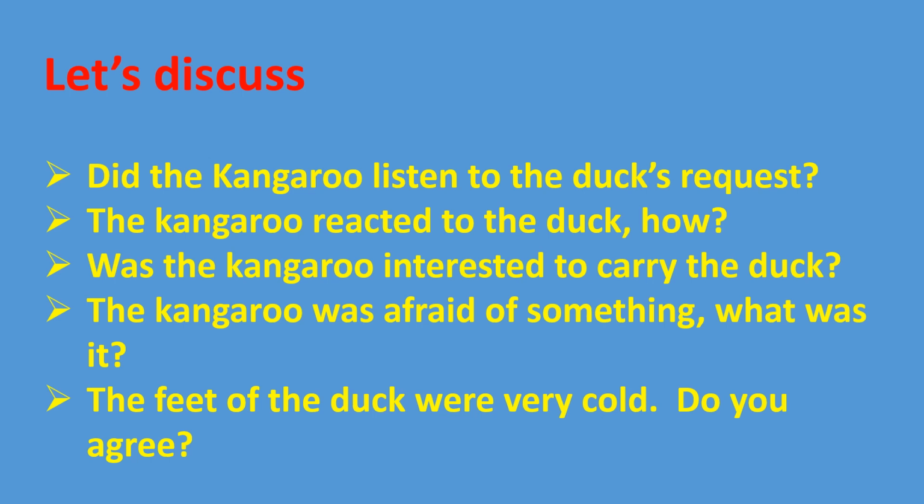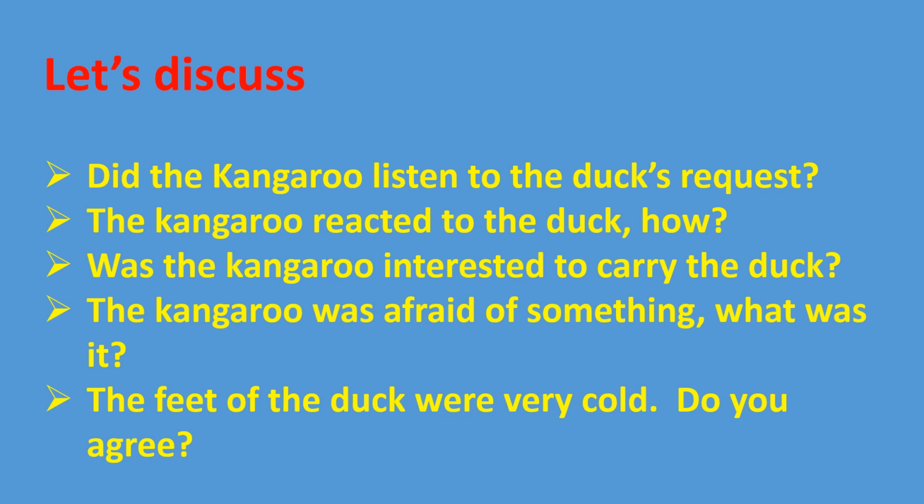Let's discuss these questions for a better understanding of stanza 3. At first, did the kangaroo listen to the duck's request? This requires some little reflection. This line of stanza 3 makes us understand that the kangaroo wanted to think over the request made by the duck.